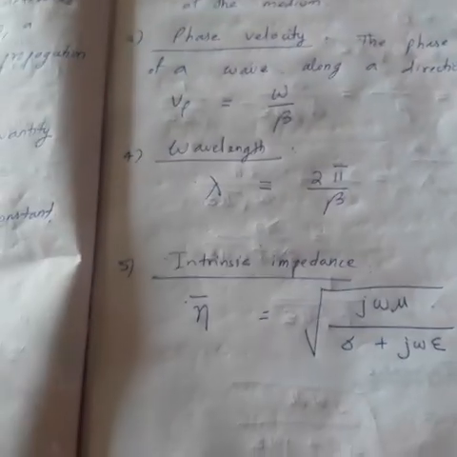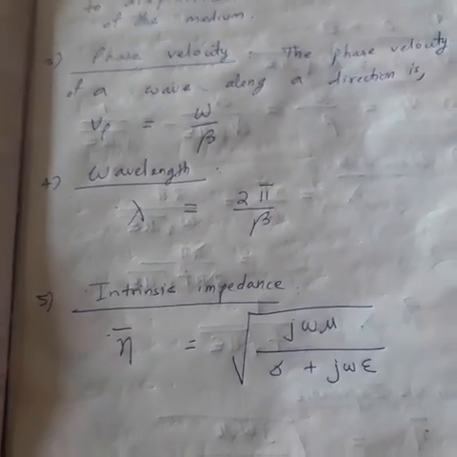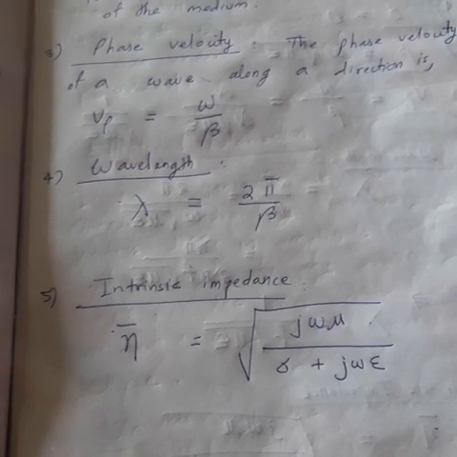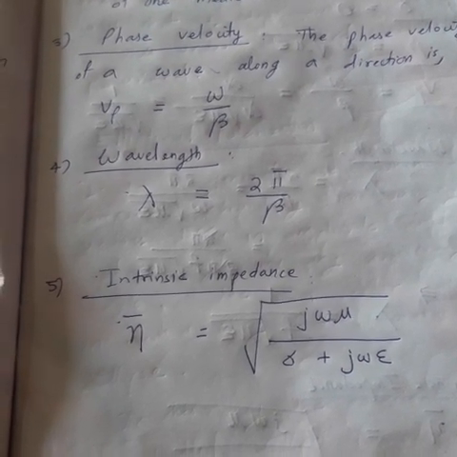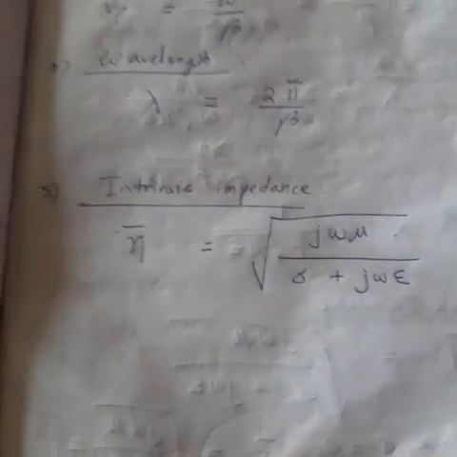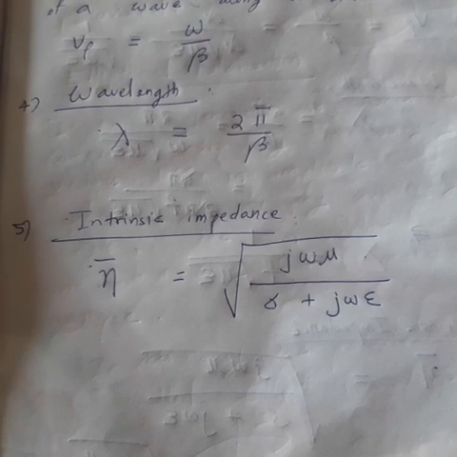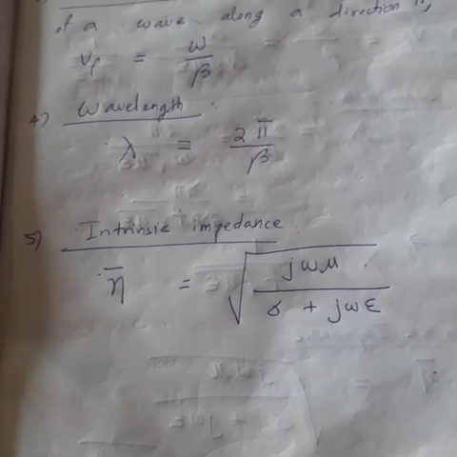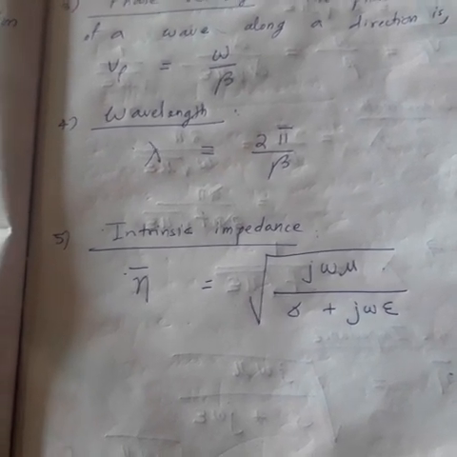Next, wavelength. Definitely you know the wavelength. What is the formula? Lambda is equal to 2 pi by beta. Next parameter we define is the intrinsic impedance. What is impedance? You all know. Impedance is equal to resistance, or simply put, V by I.